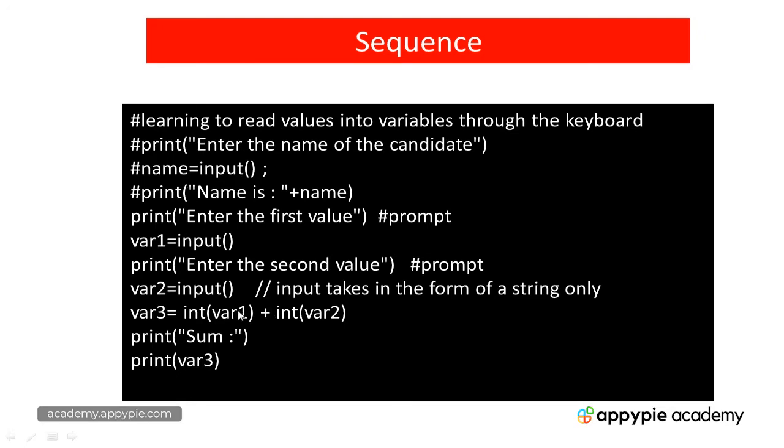This is a program which we have already done in one of our previous lectures. So I have taken this program to give you an example of sequence. So this is just a sequence. No repetition and no missing of any statement.